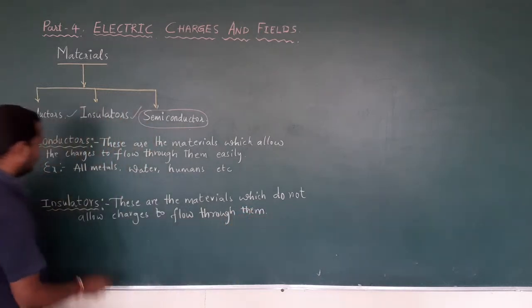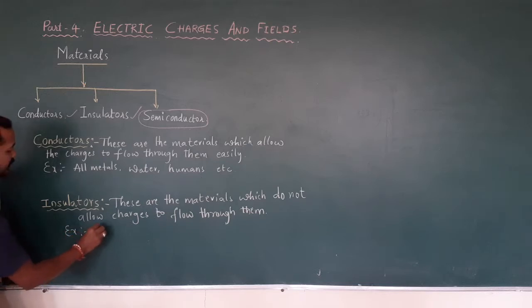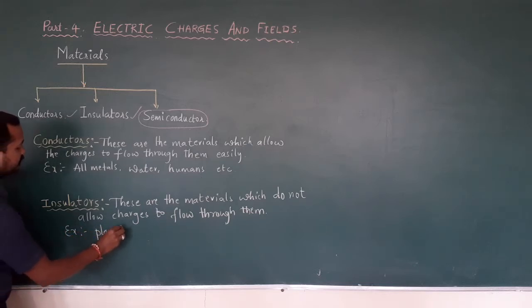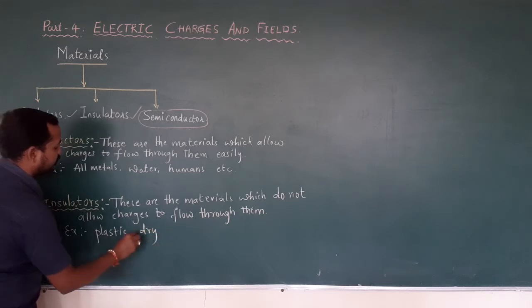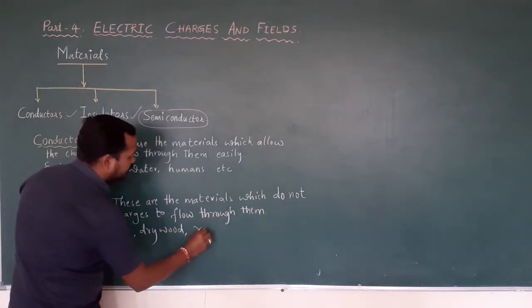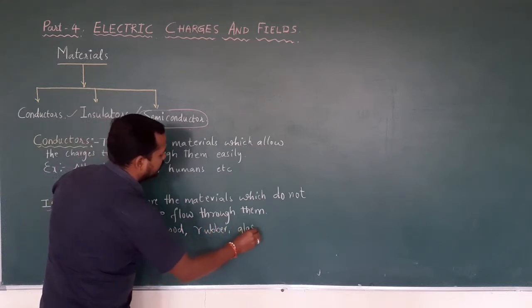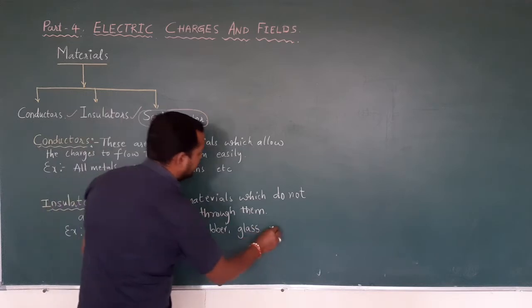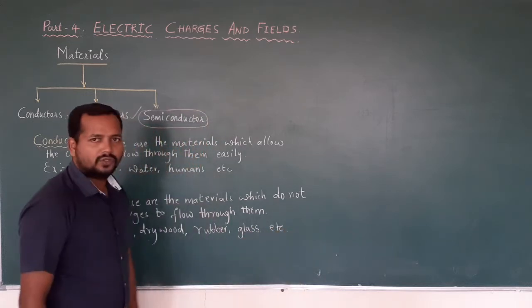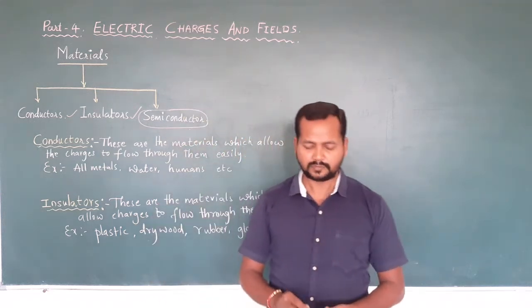They are called insulators. Examples for insulators: plastic, dry wood, rubber, glass, etc. So this is conductors and insulators.